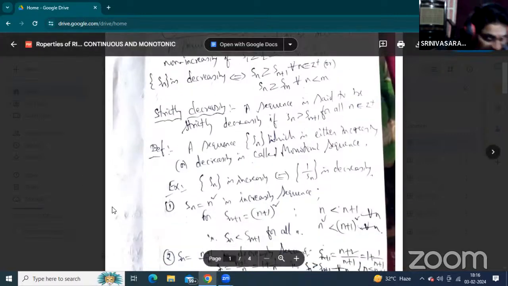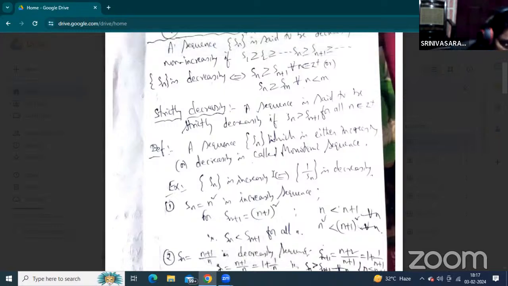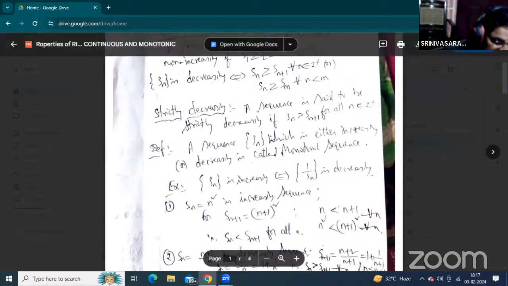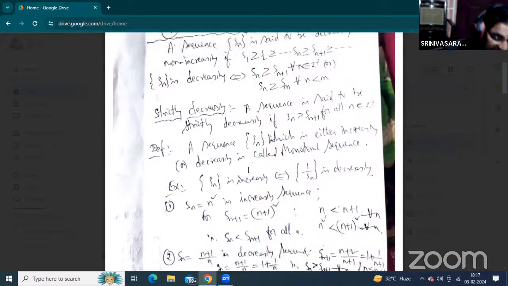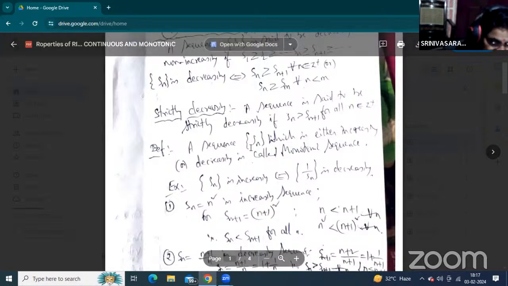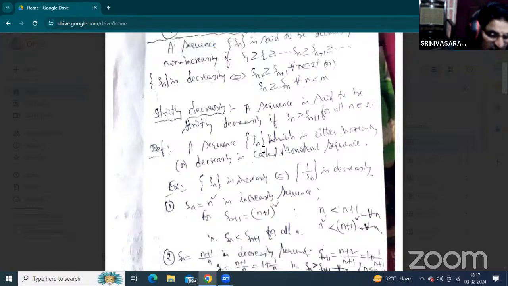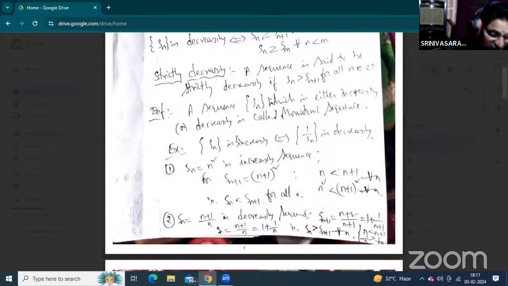Now, students, listen carefully. All the definitions, when we are applying the conditions, are mainly for the purpose of filling in the blanks. Now, the definition of a monotonic sequence. This is also one of the important definitions. A sequence Sn is said to be a monotonic sequence if it is either increasing or decreasing. That is called a monotonic sequence.